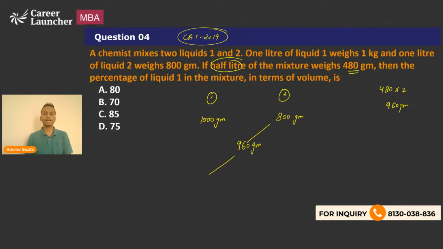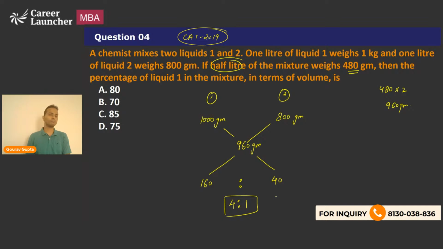So 800 and 960, the difference will be written here, which is 160, and then 1000 and 960, the difference will be written on the other side. The difference here is 40. Now the ratio of 160 and 40 will be calculated, which comes out to be 4:1. So I can say that in the mixture, liquid 1 and liquid 2 are present in the ratio of 4:1, right?